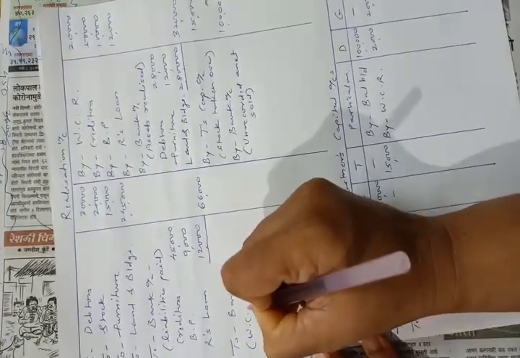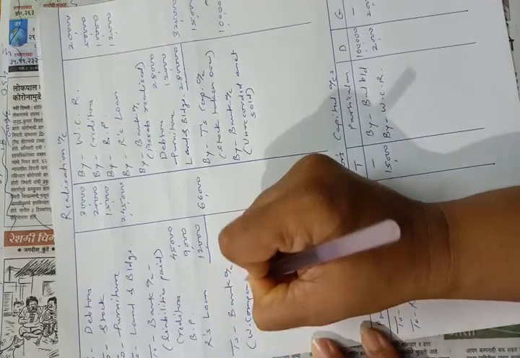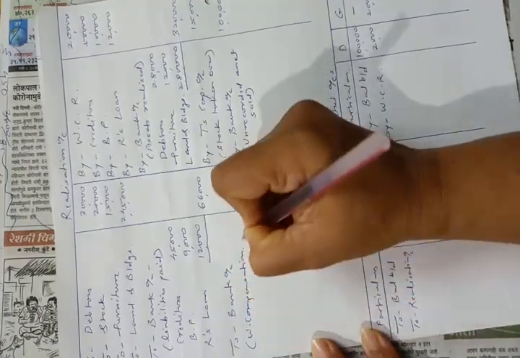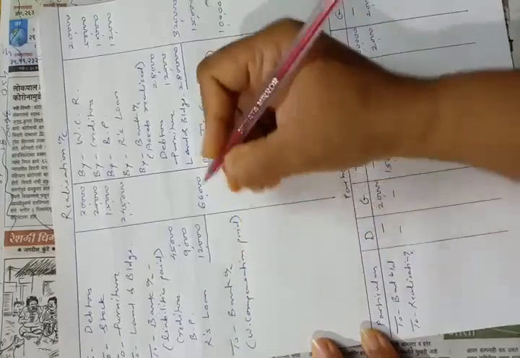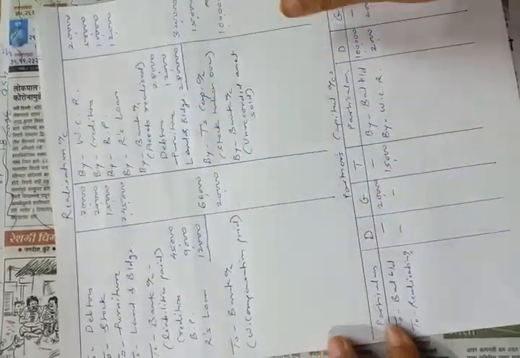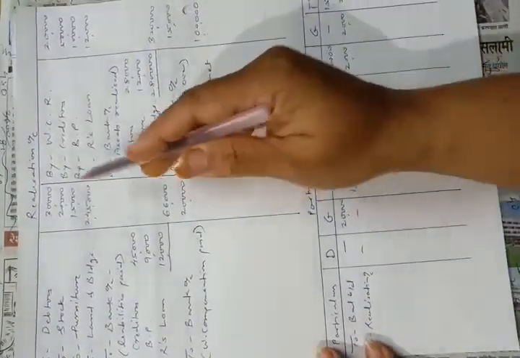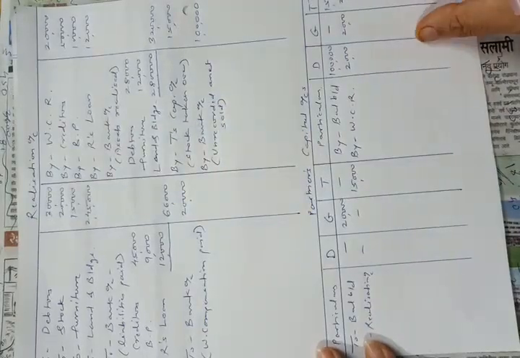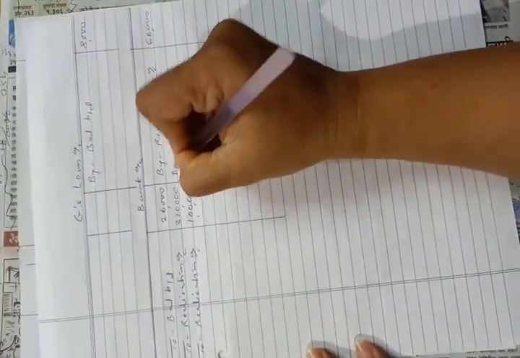Workmen compensation paid, and the amount will be rupees 20,000. Second posting: debit side of realization account to bank account, so credit side of bank account by realization account.